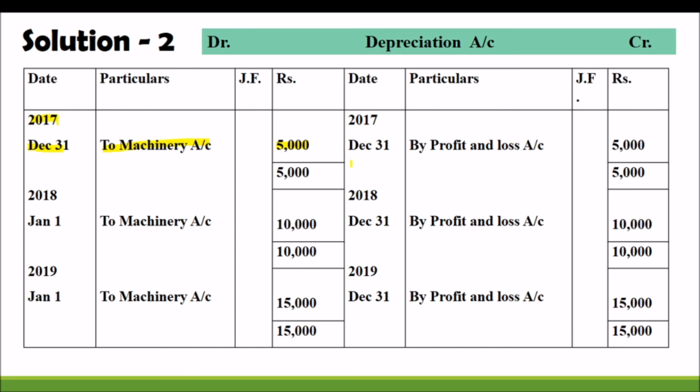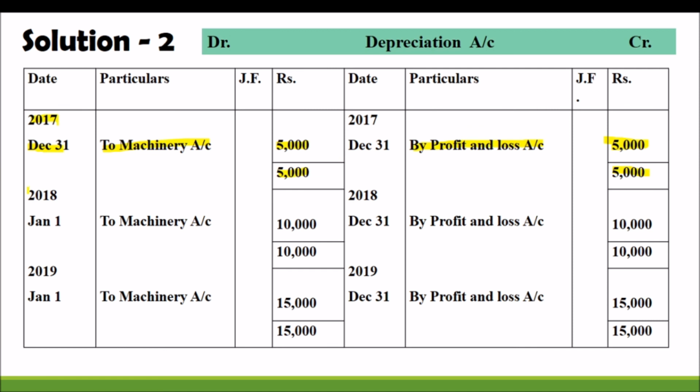And this account will be closed. There will be no balance in the depreciation account because every year the amount of depreciation will be transferred to the profit and loss account and it will be closed. That is why the entry is profit and loss account debtor to depreciation. So on the debit side we will write to machinery 5,000, on the credit side we will write profit and loss 5,000. The account is closed for that year.